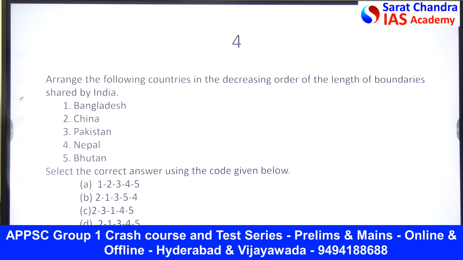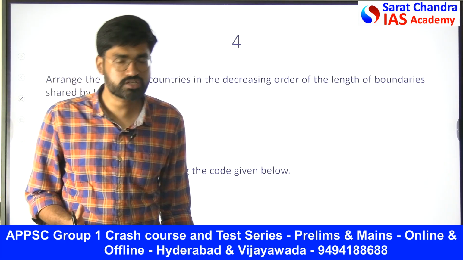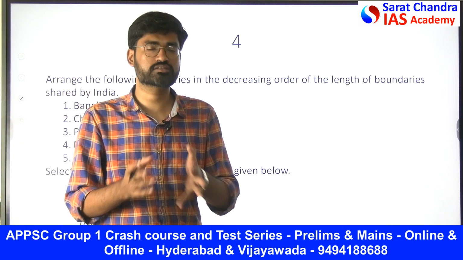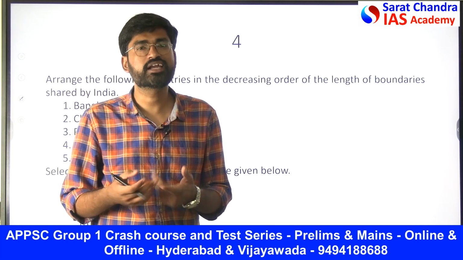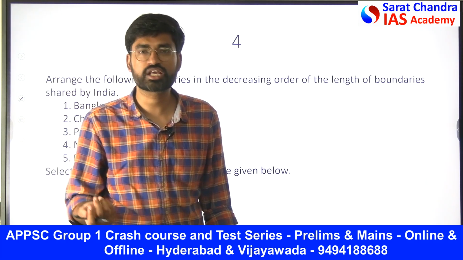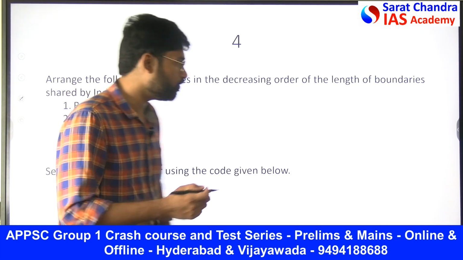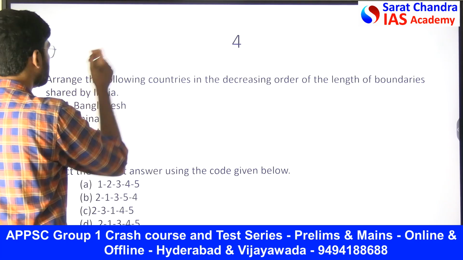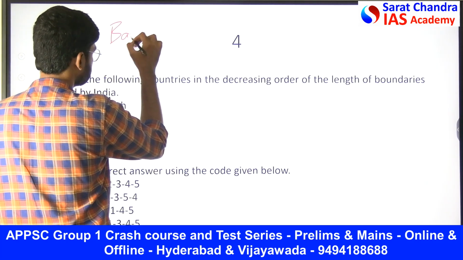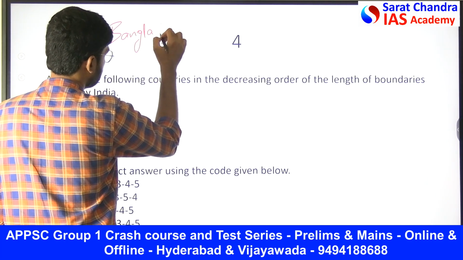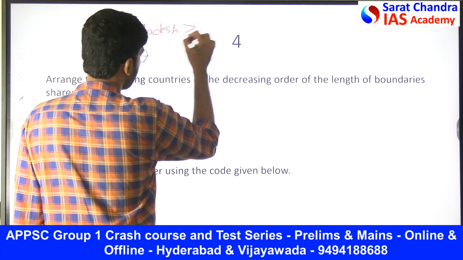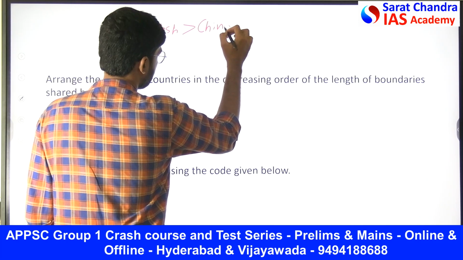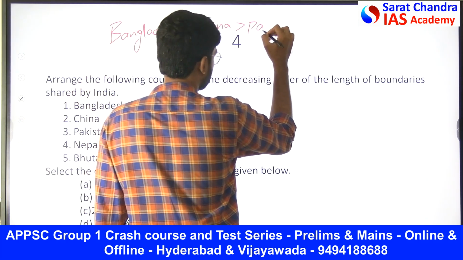Then, arrange the following countries in the decreasing order of the length of the boundary shared by India. This is a simple type of question which can be asked, which we discuss in the crash course as the first topic, India and its bordering countries and the length of the boundaries. Now, what is the length? Bangladesh is the largest one. Then we have China. Then Pakistan.